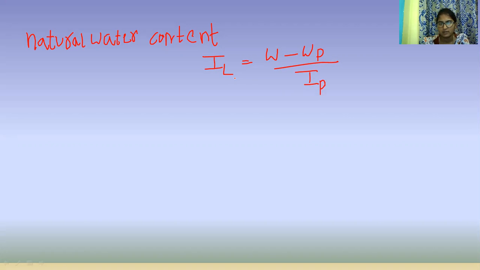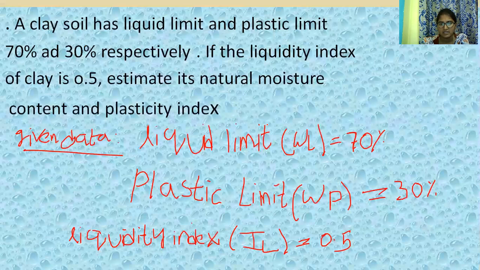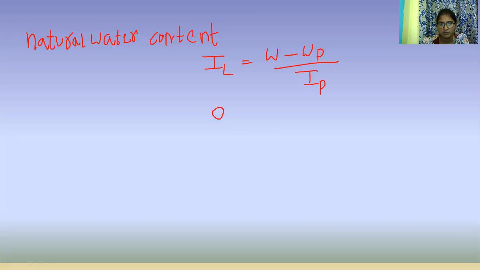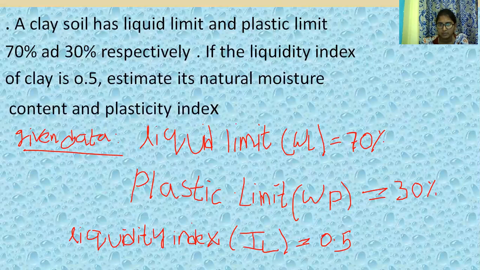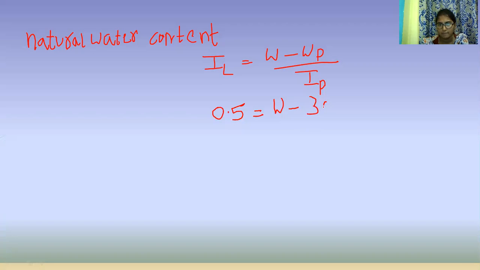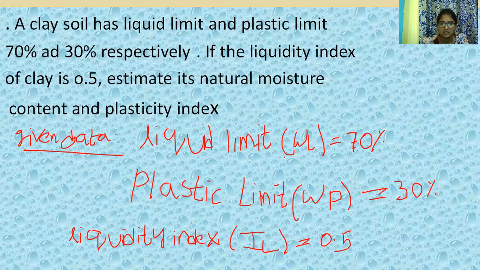Here the IL value is given as 0.5, which is equal to W minus WP, where plastic limit is 30%, divided by IP, the plasticity index.